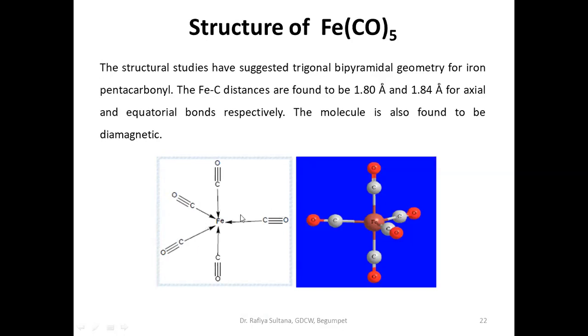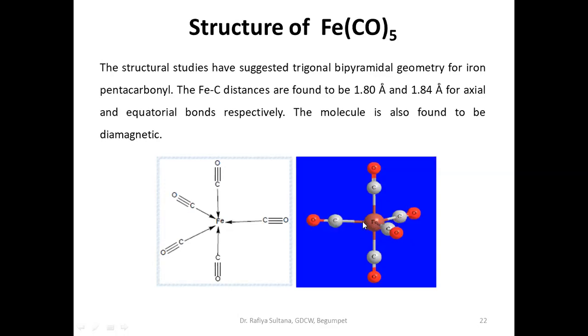Above and below the plane there are two other bonds, and the whole structure appears like a trigonal bipyramid. If you look at this ball and stick model, you can understand it better. See here, these three ligands lie in a plane with the central metal atom. They form a triangle.